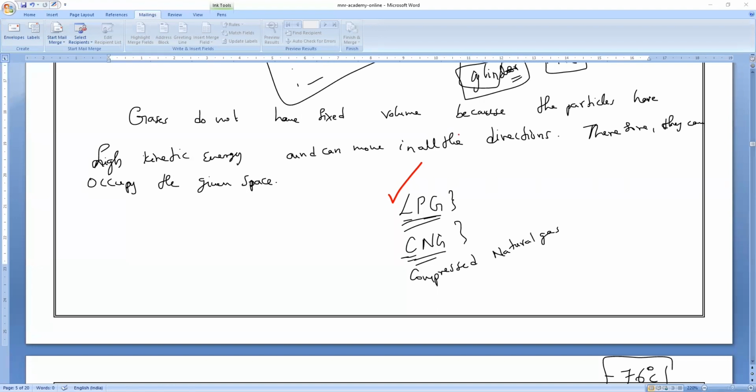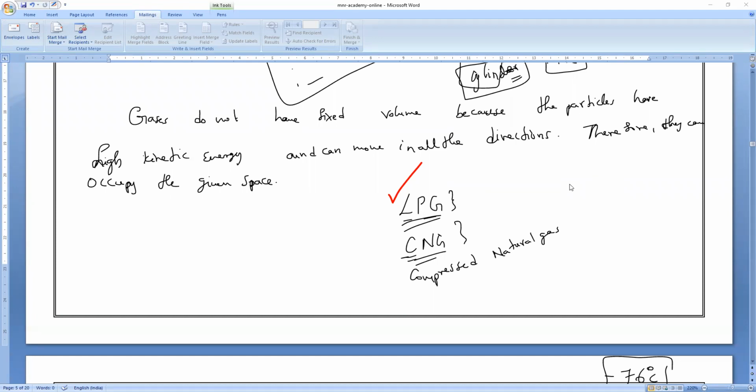And if you turn the gas cylinder on, is the gas coming in liquid state or gaseous state in the burner? Gas. Is it right or wrong? Yes, sir. That is what you have to remember. Is it okay, guys? Understand? So how can we compress it? By decreasing the temperature and by increasing the pressure, we can compress the gases more and more.